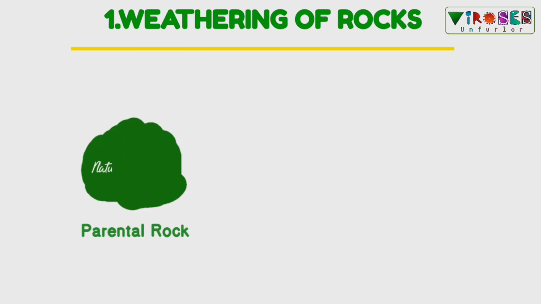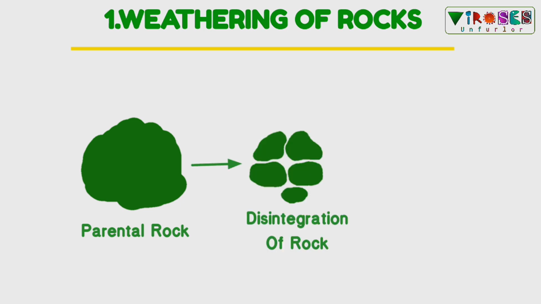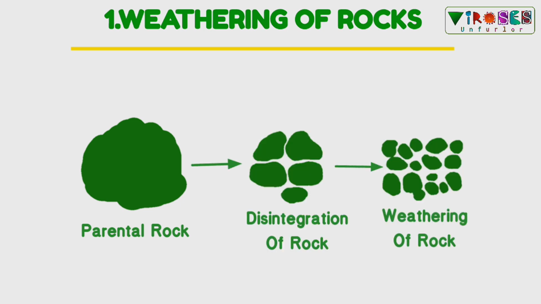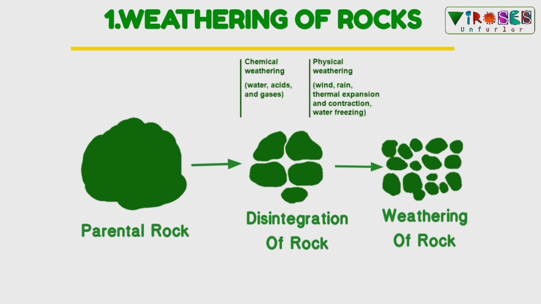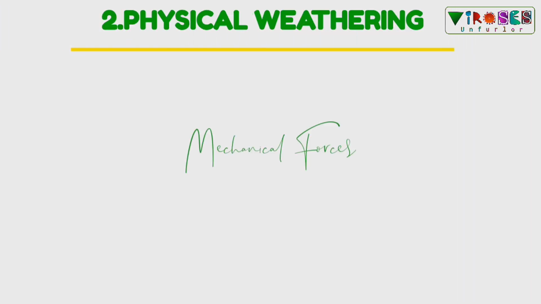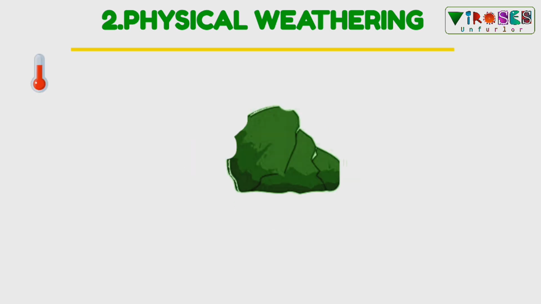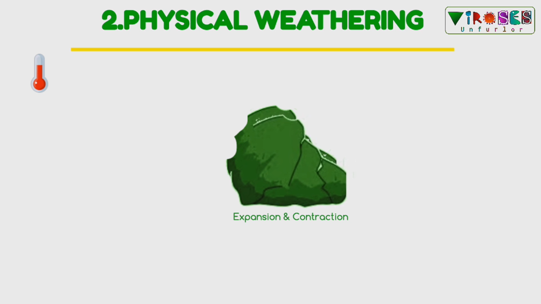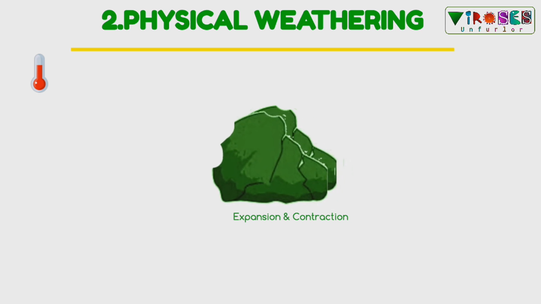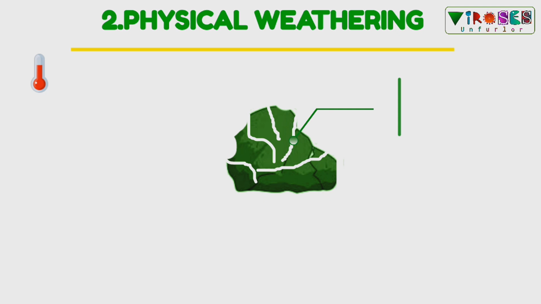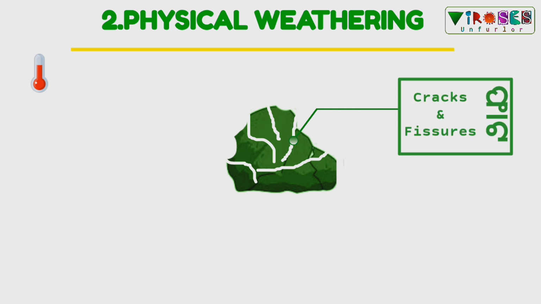The sum total of natural processes that result in the disintegration of parent rocks is collectively known as weathering, and it involves physical, chemical and biological agencies. Physical weathering. Mechanical forces acting upon the rock cause physical weathering. Temperature fluctuations cause expansion and contraction of rock surface, resulting in the formation of cracks and fissures.